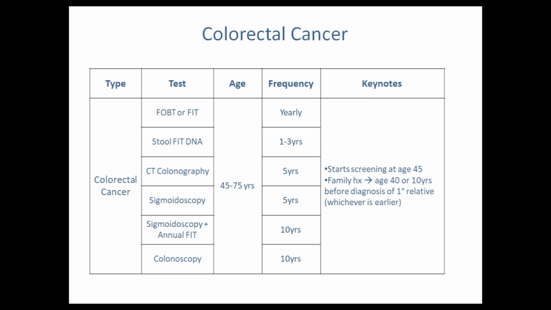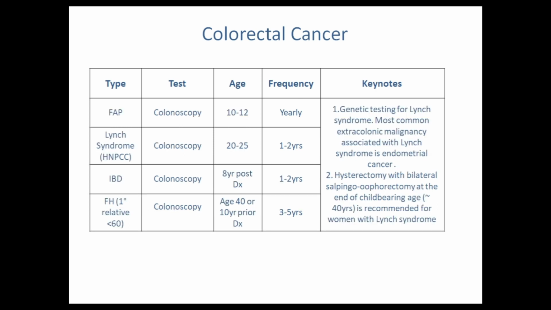So what will be the starting age? What will be the age limit? The starting age for colorectal carcinoma screening is age 45, and the age limit is 45 to 75 years. But if there is family history of colorectal carcinoma in a first degree relative, then the starting age will be age 40 or 10 years before the diagnosis of the first degree relative, whichever comes earlier. So you should remember these are very, very important points for exam purposes.